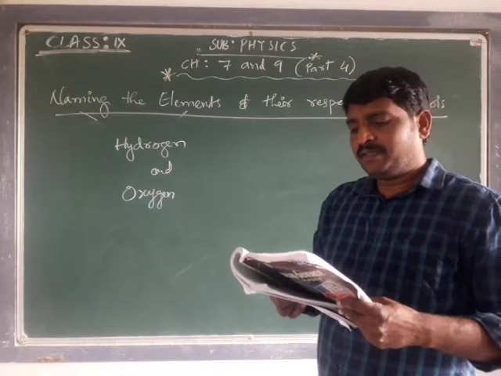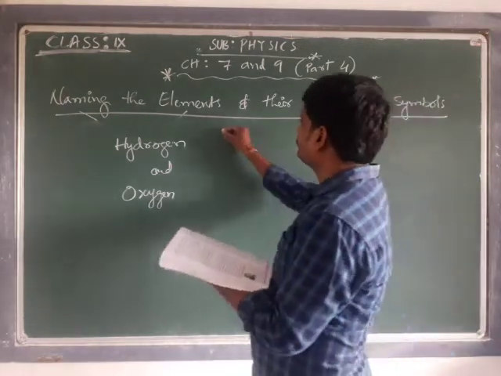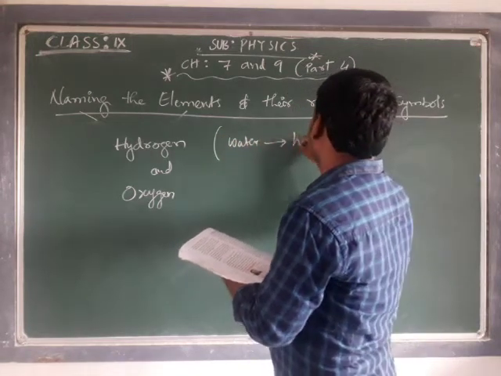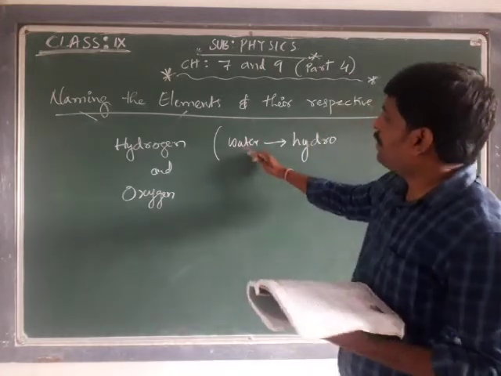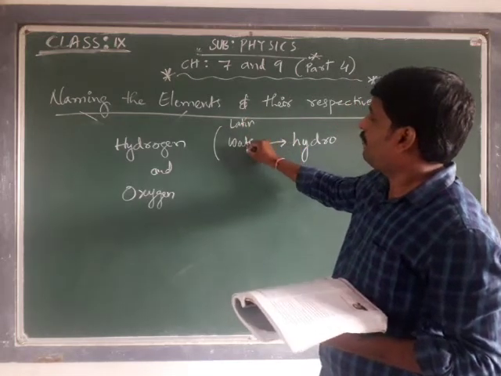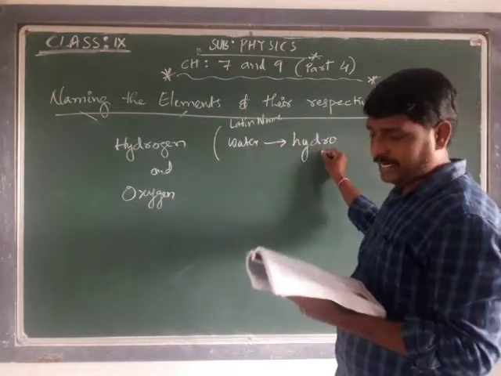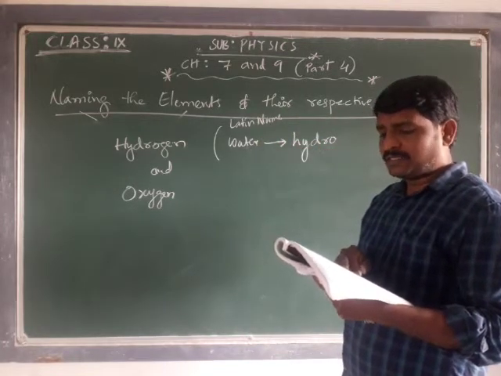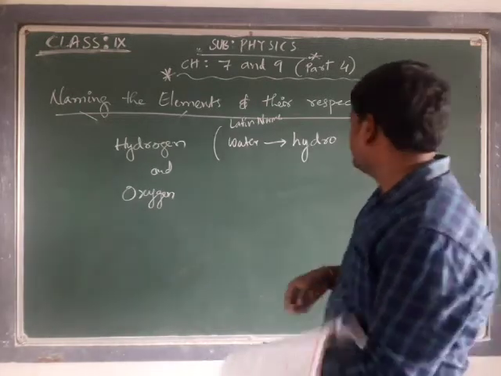For example, the Latin word for water is hydro. The Latin name of water is hydro, and so the element that combined with oxygen to give water was named hydrogen.